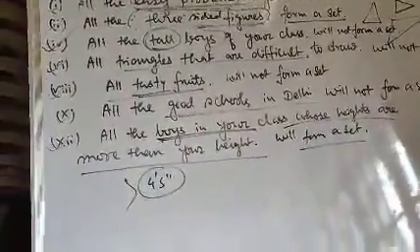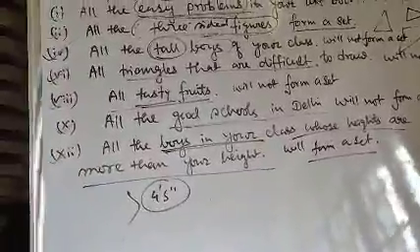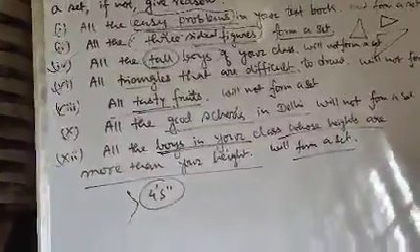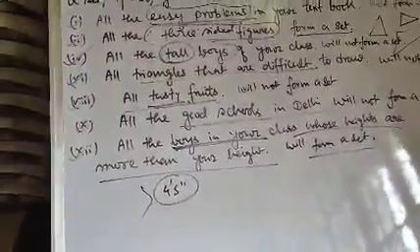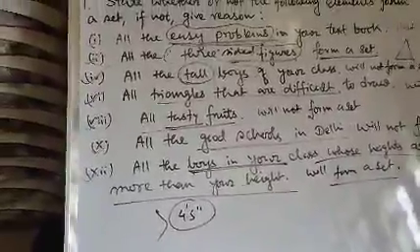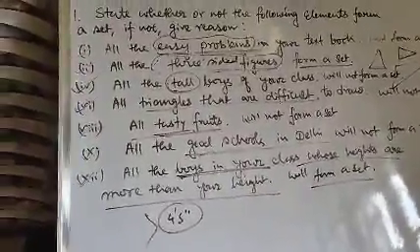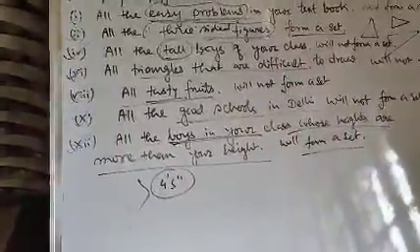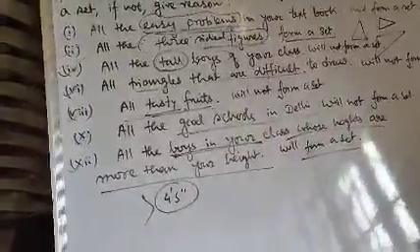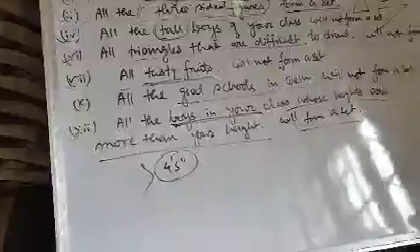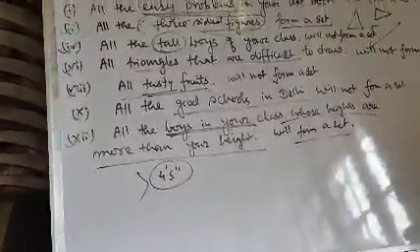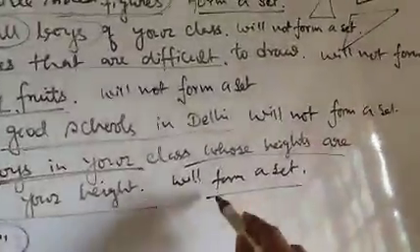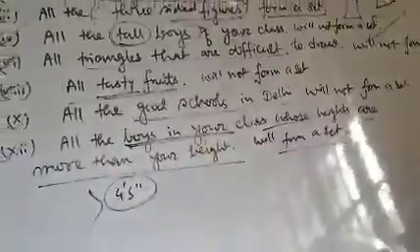Here already the range is given, greater than your height. Therefore they have already given a parameter. Those boys will come in the category where their heights are more than you. So they have classified a range. Therefore this will form a set. Answer will be yes, this will form a set because a parameter is given, or a range of height is given.